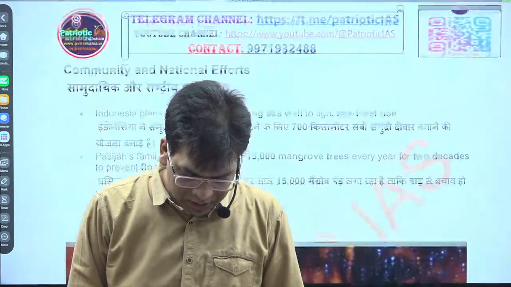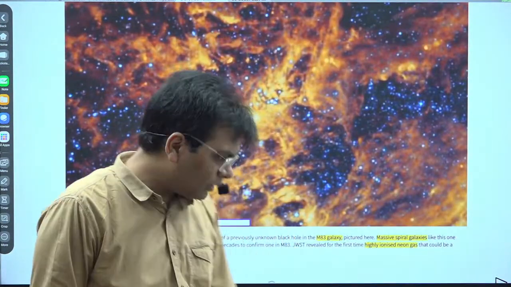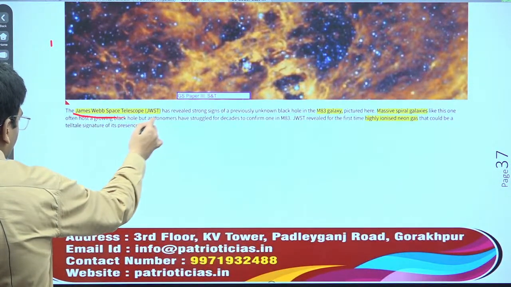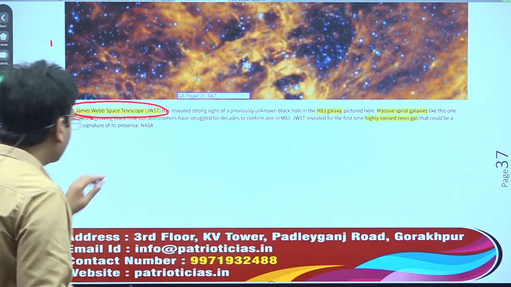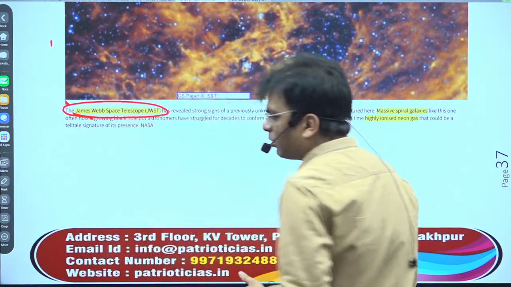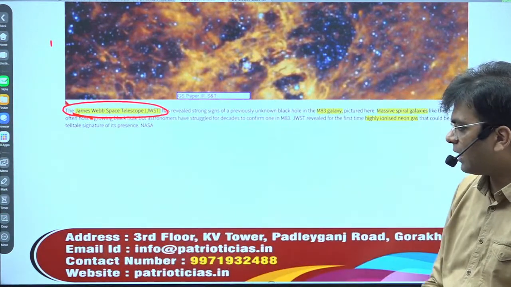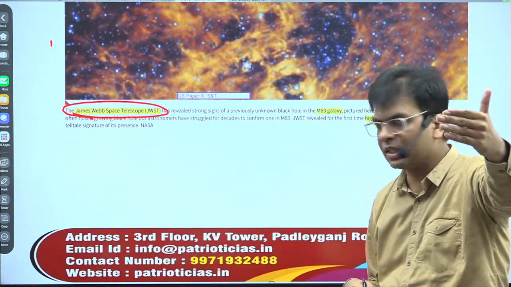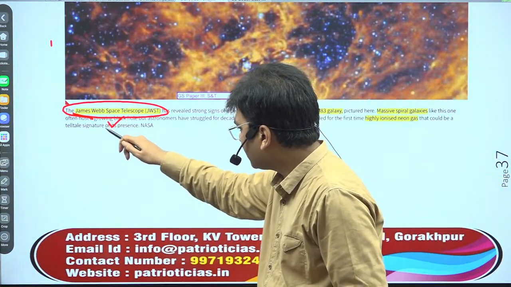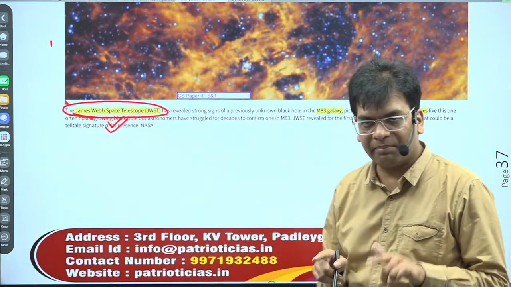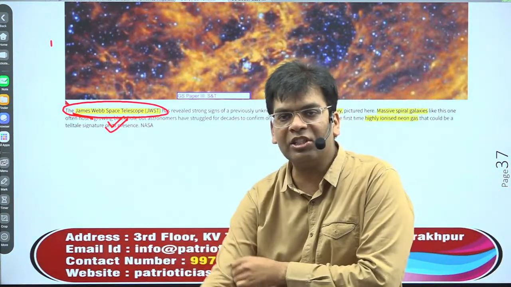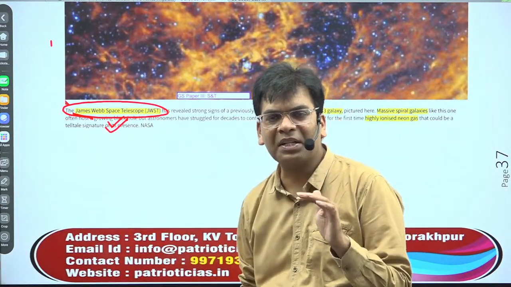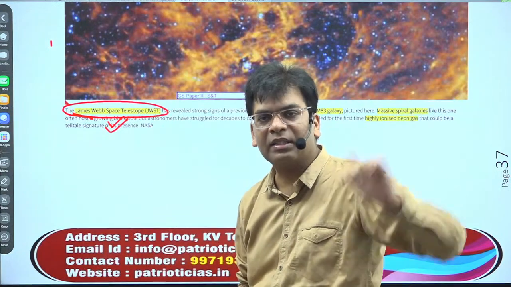The next important news that we are going to cover is the set of pictures coming from the James Webb Space Telescope. This James Webb Space Telescope is a project of NASA, and it is not land-based. It is in space. Please remember, this is at the Lagrangian point, and it is sending a lot of pictures, and it has made it a reality that yes, there is a black hole.